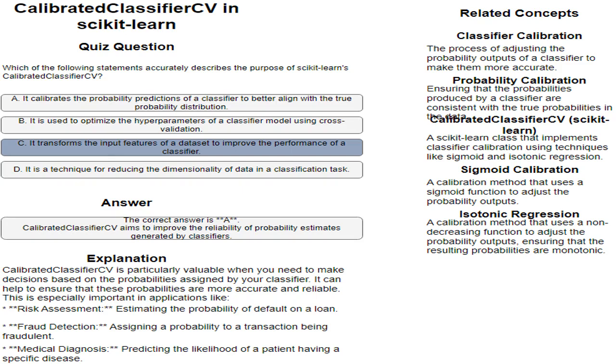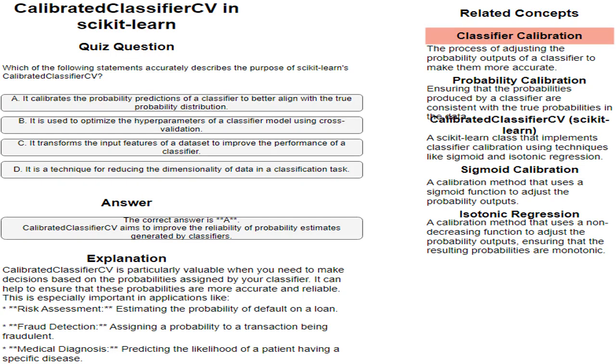False. This describes dimensionality reduction techniques, which are distinct from probability calibration. CalibratedClassifierCV does not aim to reduce data dimensionality.